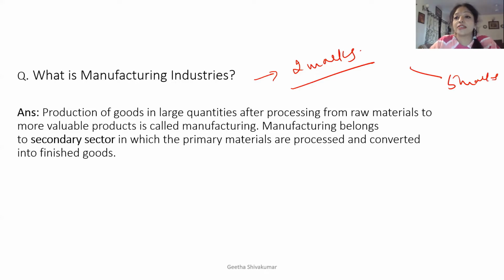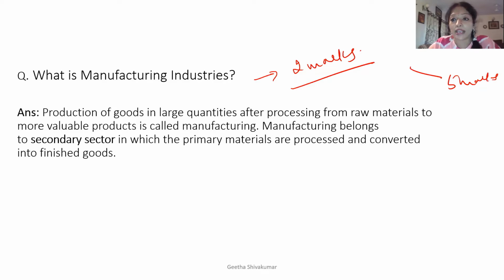If you remember your geography chapters, you have already learned the first chapters, that is resources and development, forest and wildlife, water resources, and agriculture. These 4 chapters come under the primary sector. When we started learning about minerals and energy resources and manufacturing industry, these 2 chapters will be under the secondary sector. And the last chapter which you are going to learn later on, lifeline of national economy, is your tertiary sector. So now you need to remember that we are learning manufacturing industry under the secondary sector.